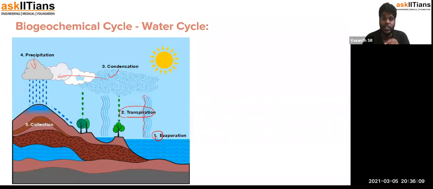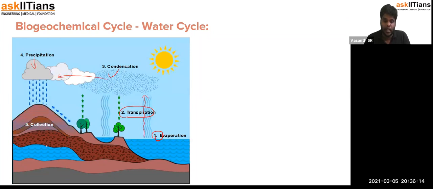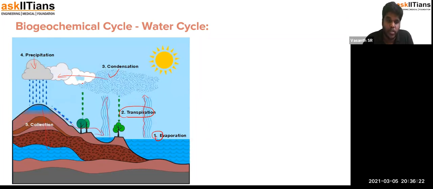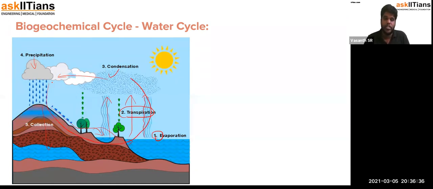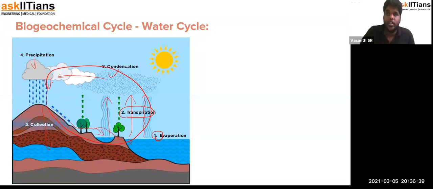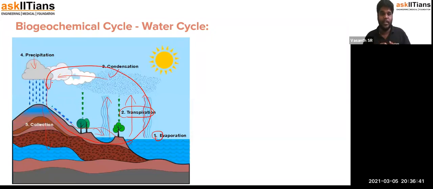This rainfall gets collected in different ways. It gets collected into the groundwater, or it reaches a nearby water source, and later again contributes to the evaporation process. After it is used up, it enters the sea and again undergoes evaporation. So if you see, the water is in a cyclic process all the time. This cyclic process of water, which is constantly being used, is called the water cycle. So this is the biogeochemical cycle and the water cycle. I hope you have understood the total concept of the water cycle.